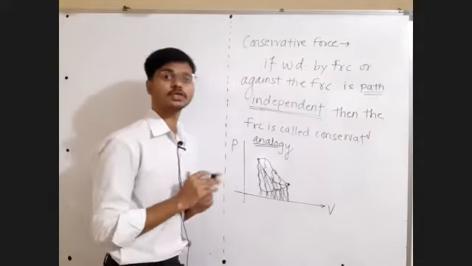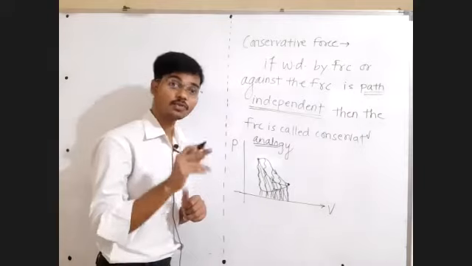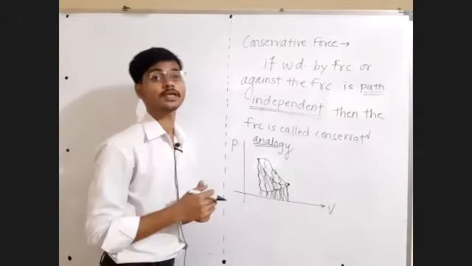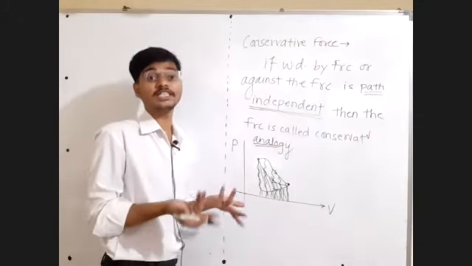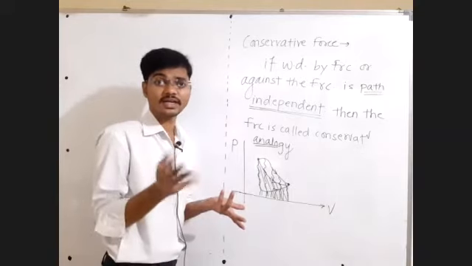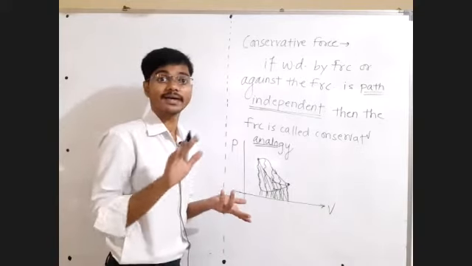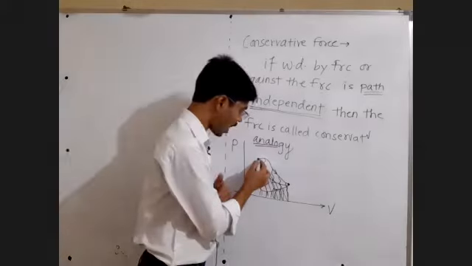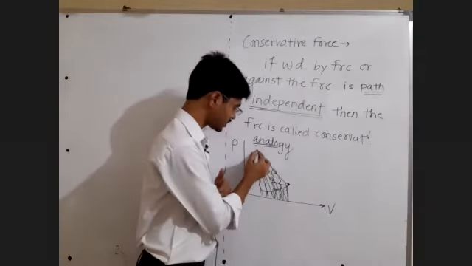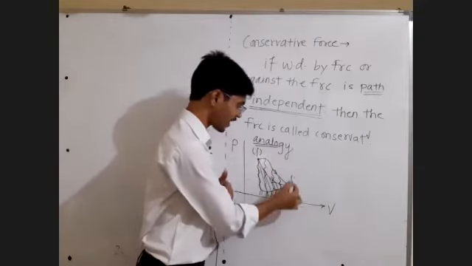There are a few things called path functions, and a few things called state functions. For example, internal energy or change in internal energy. Change in internal energy does not require the information of the path, how you moved from initial state to final state.